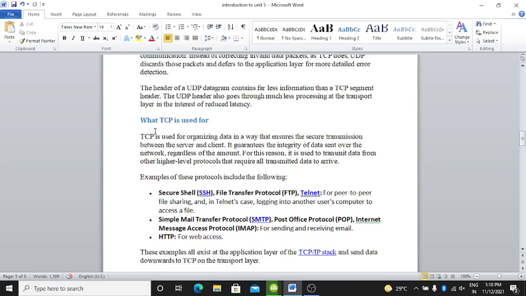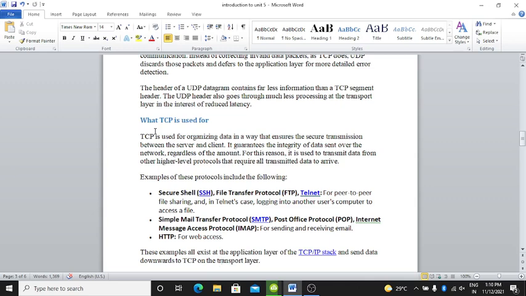Examples of these protocols include the following: Secure Shell (SSH), the File Transfer Protocol (FTP) for peer-to-peer file sharing, and Telnet, for logging into another user's computer to access a file.